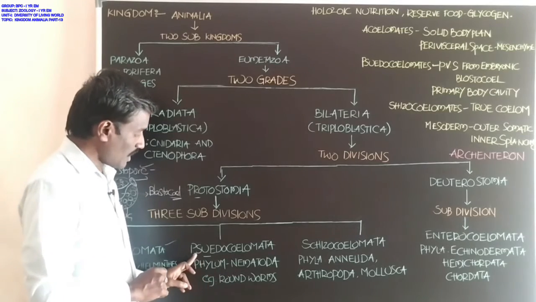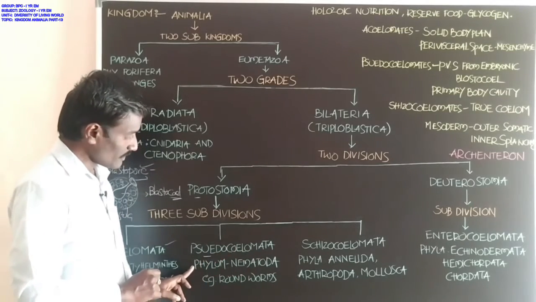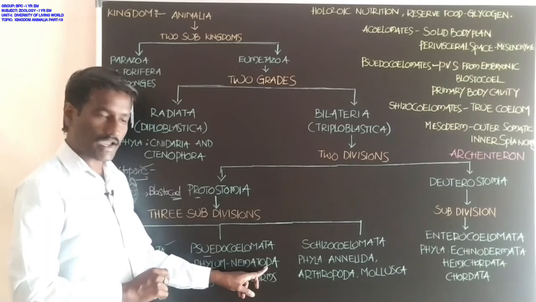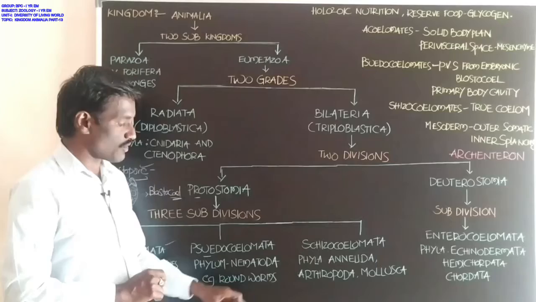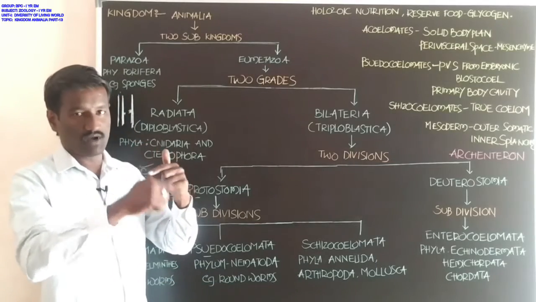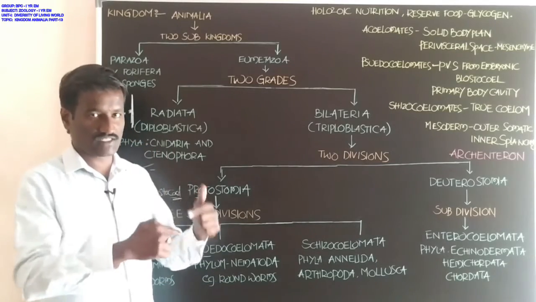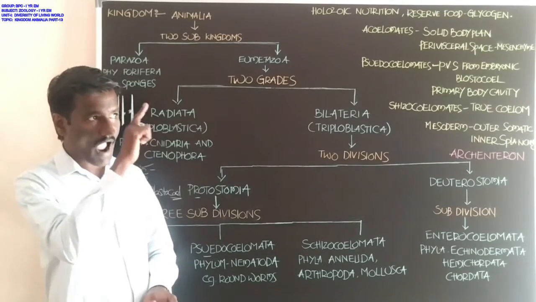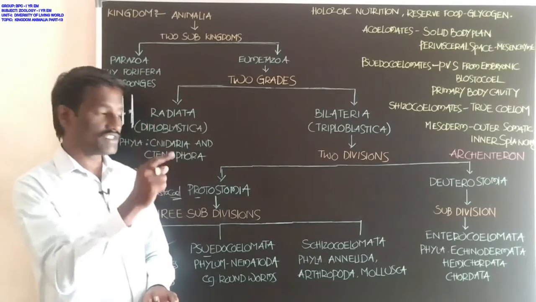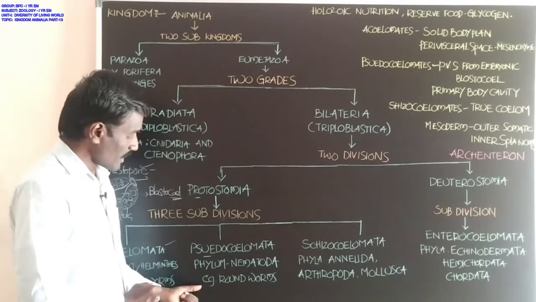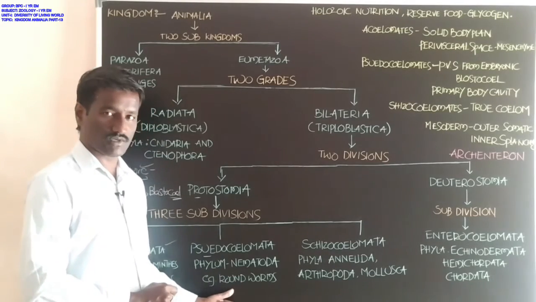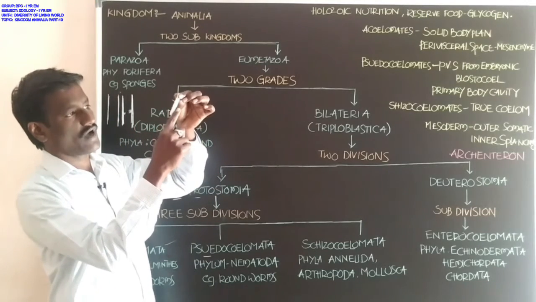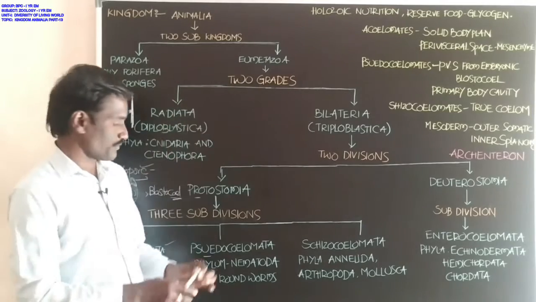Next, for pseudocoelomata, which is the phylum example? Phylum Nematoda, for example roundworms. These are rounded in body formation. These are also worms, hence they are called roundworms, students, like a chalk piece arrangement.